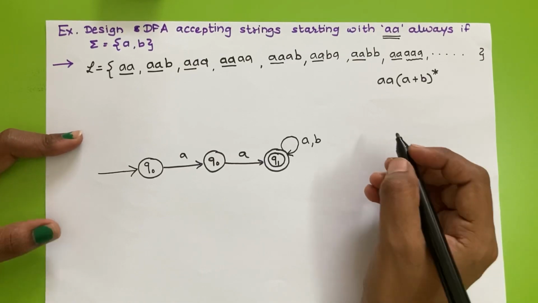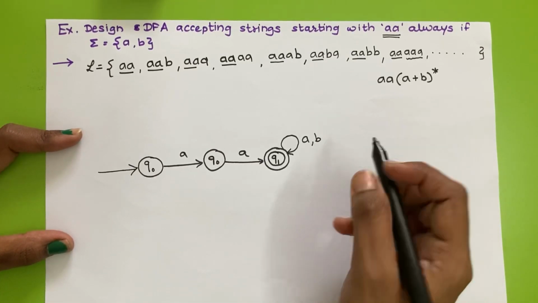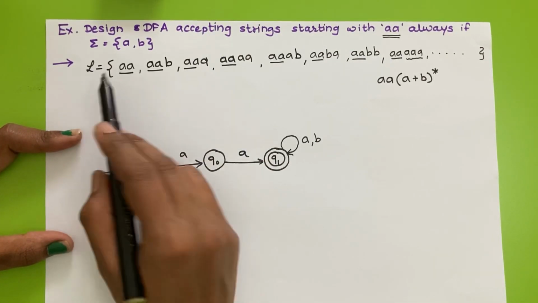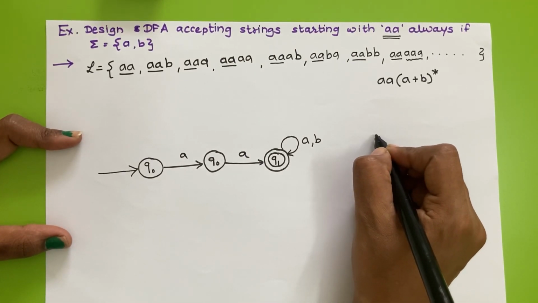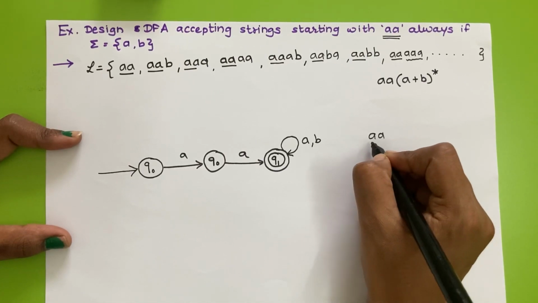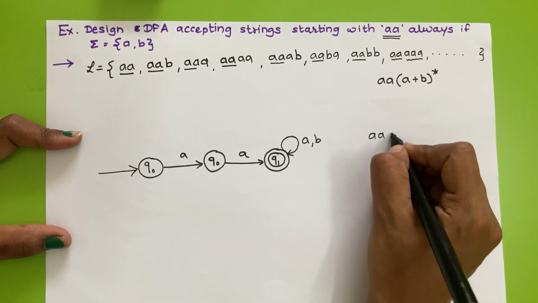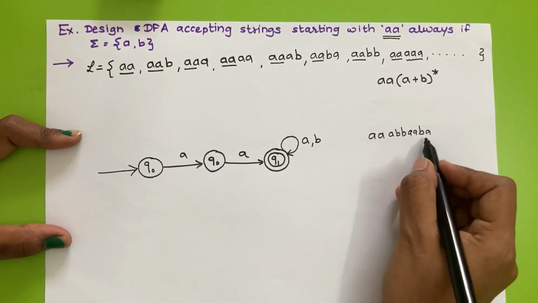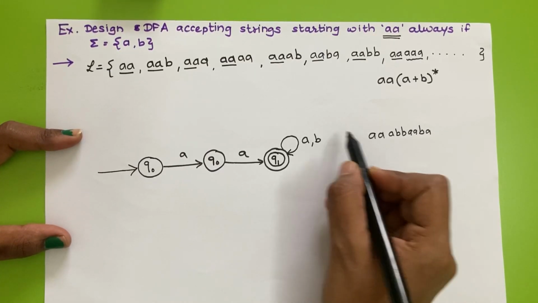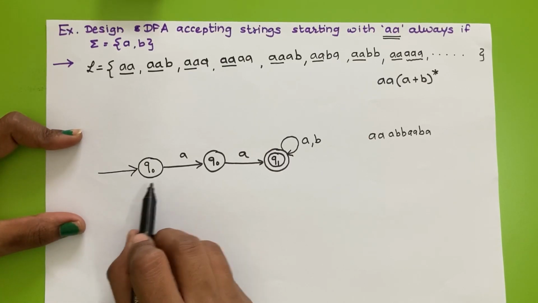We will enter one string that would be part of L. So we'll take one random string. Suppose consider AA, so that is a must. So AA, then ABBABA. I have considered this string and I'll input it to the designed finite automata.